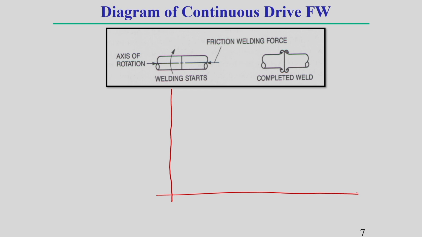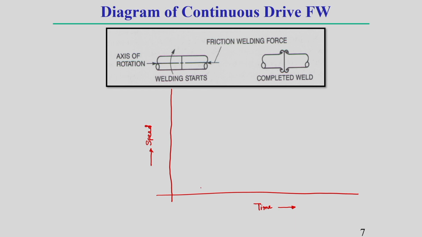So, here you see, this horizontal axis represents time, and this axis represents different parameters which are generally considered in the continuous drive friction welding process. One is called speed. So, how this speed, that means rotational speed, varies with time in the continuous drive friction welding process, that I am just showing.